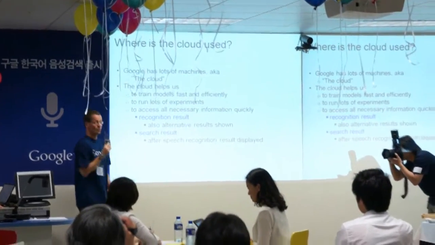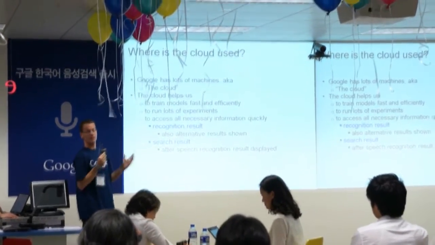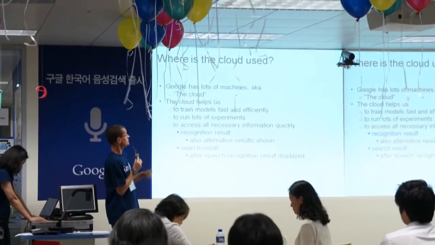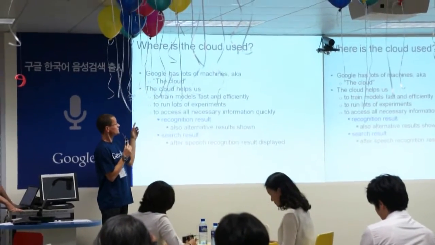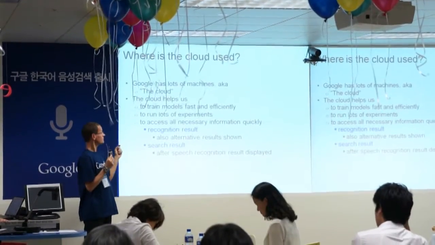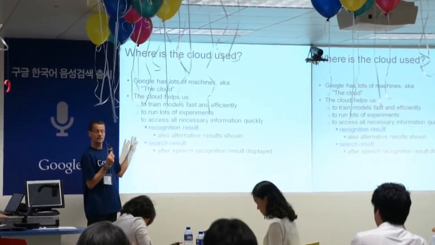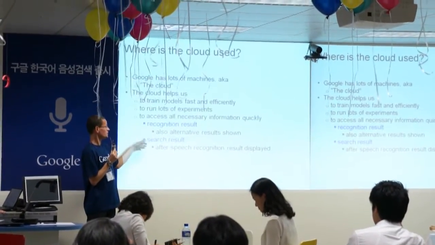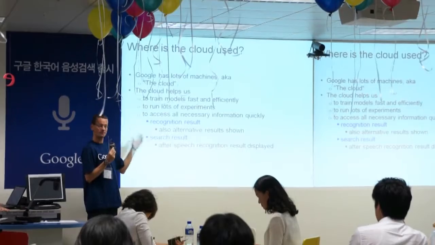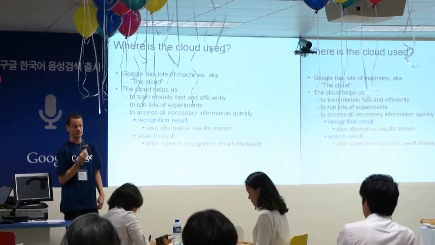Okay, so where is the cloud used? When we talk about the cloud, we mean just our many machines. Google has many hundred thousands of machines that are used. So the cloud helps us to train the models fast and efficiently, to run lots of experiments, and to access all necessary information quickly, like the recognition result is computed fast, and also alternative results are shown. And also the search result itself, the maps and the links, after the speech recognition result is displayed.